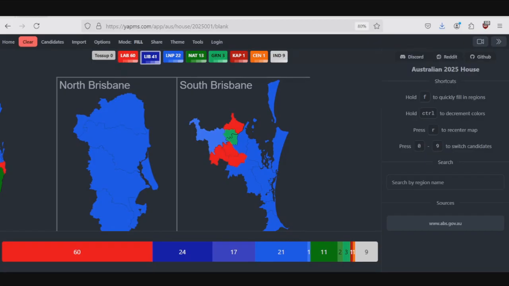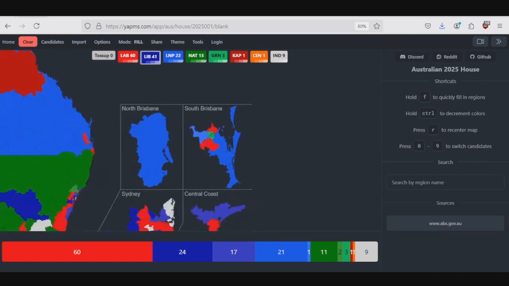So look, I'm going to say that the coalition could win one of two seats off of the Greens in Brisbane, and that is either Brisbane or Ryan. Ryan is probably the more likely one. Apart from that, in Queensland, I don't think there's going to be much change.